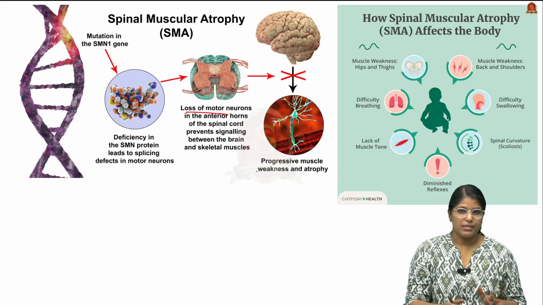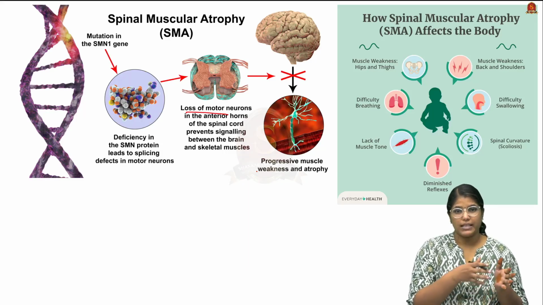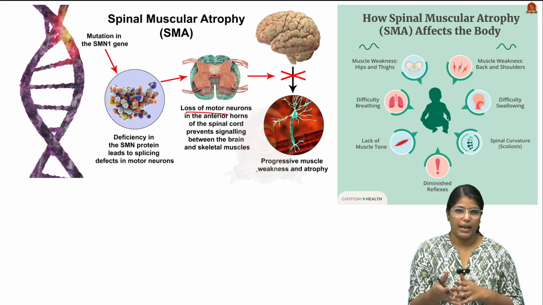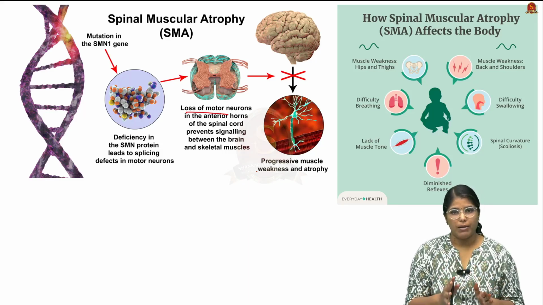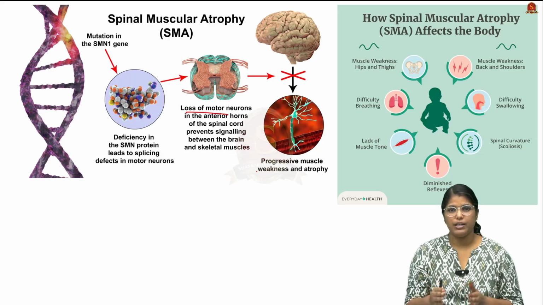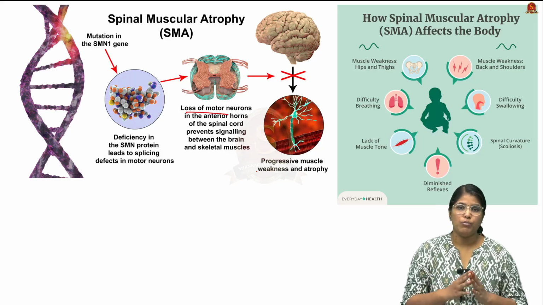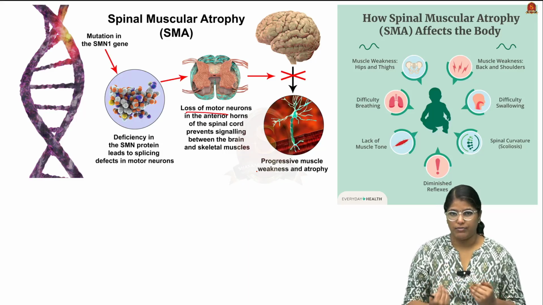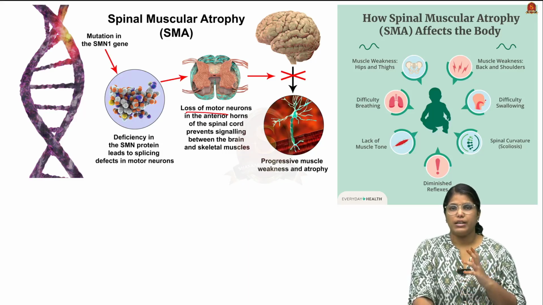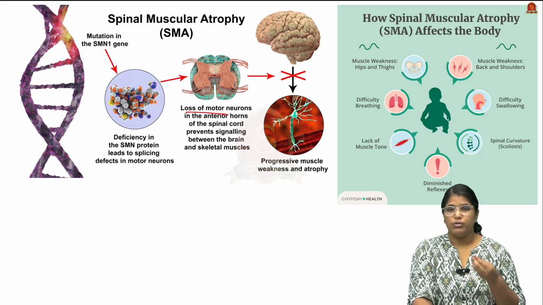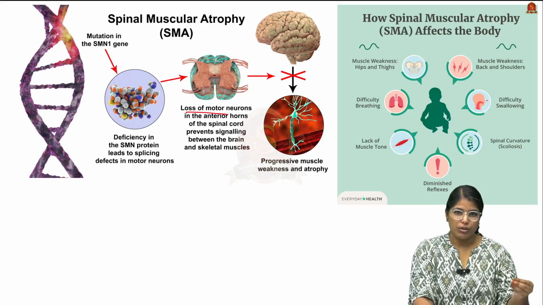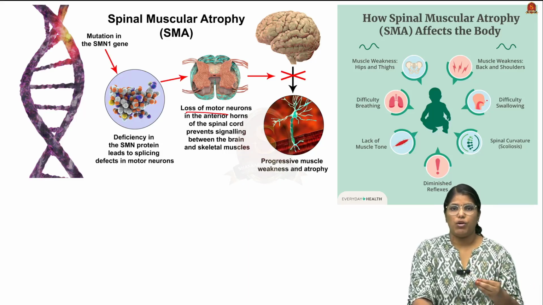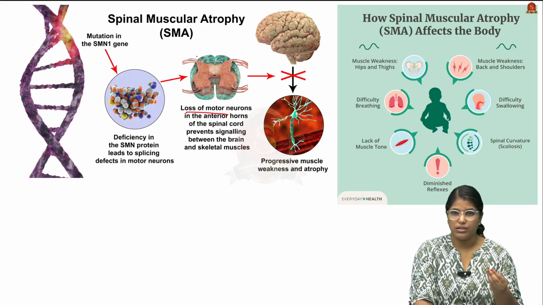What happens is the signal between the skeletal muscle and the brain will be cut off if these neurons are not present. The symptoms will be that you cannot have proper motor functioning in your body. For example, you cannot even button your shirt, you cannot swallow anything, because everything is transmitted by these neurons. When these motor neurons are not present, we call it spinal muscular atrophy.